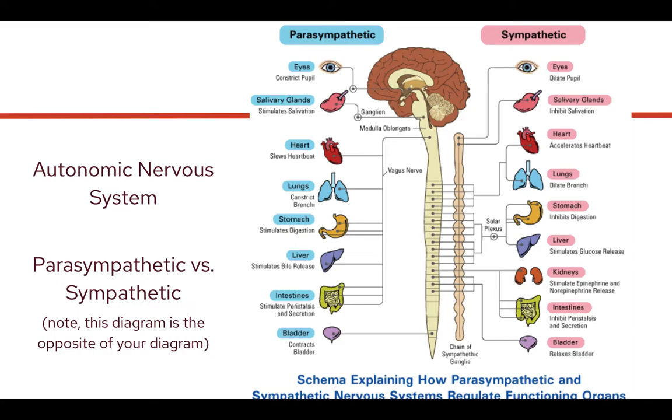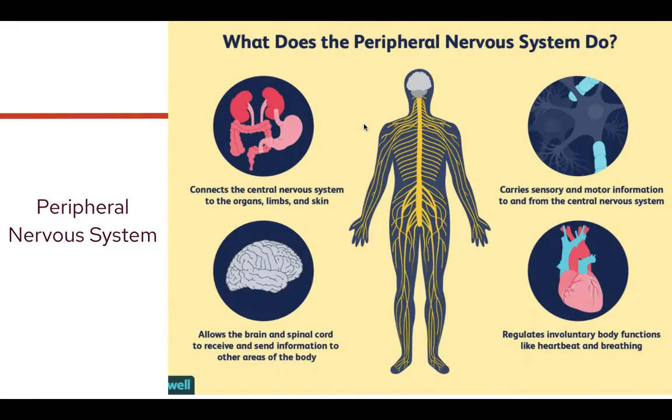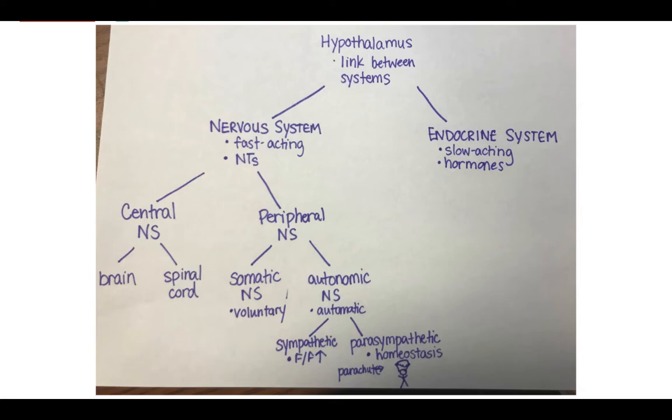What I liked about this diagram is it shows the sympathetic versus the parasympathetic, and you just want to know that these are opposite compared to your drawing. Okay, so these are just some of the things. Now, again, you don't have to know specifically that it inhibits salivation. You don't need to know that. It's just showing how the sympathetic increases, and the parasympathetic is going to be like relaxing you.